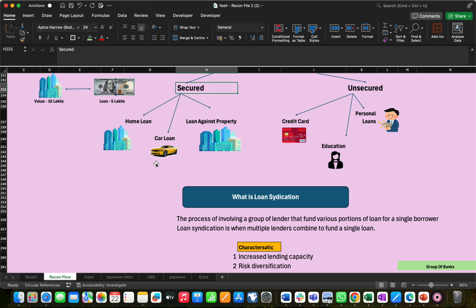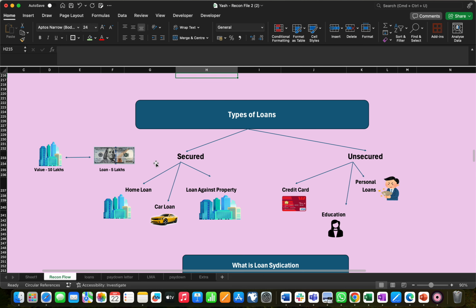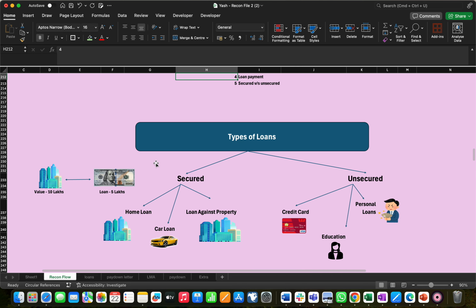I'm also interested to see how you will decode the linkage of these types with corporate loans, like the loan syndication part and all. Alright, I'm done.